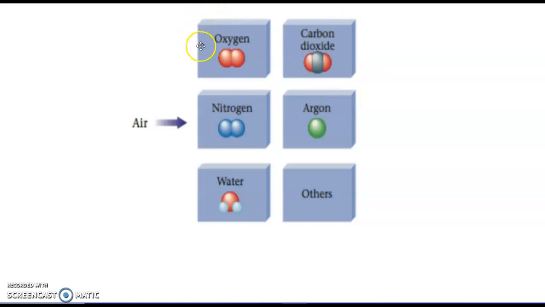So the air around you is made up of a couple main things, but one of them most obviously is oxygen. So oxygen is an example of an element. Nitrogen, which actually makes up most of the air, is just made of nitrogen, so that's also an element. Argon, that's also an element, and you have two compounds here. So carbon dioxide is made of carbon and oxygen, so the little gray dot here under carbon dioxide, that would be the carbon, and those red dots would be oxygen.